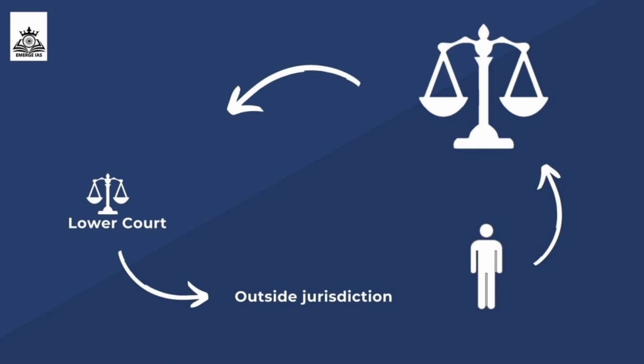Let's assume a lower court is hearing a case that falls outside its jurisdiction. The aggrieved party can approach the higher court and file a petition for prohibition, seeking to stop the lower court from continuing with the proceedings. The higher court will examine the jurisdictional issue and, if necessary, issue the prohibition writ, restraining the lower court from proceeding further. Okay, this is what happens in a prohibition writ.